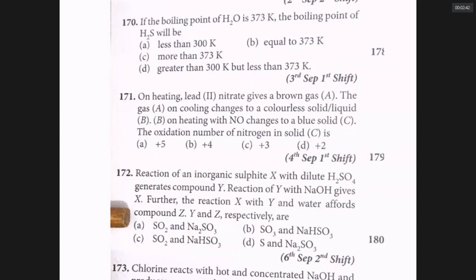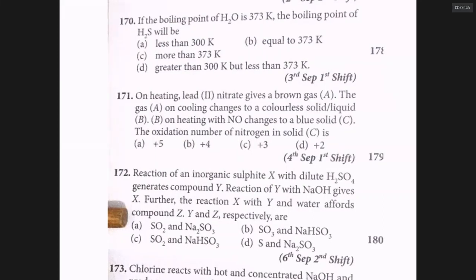So this is question 171 that appeared on 4th September, first shift, 2020. On heating lead nitrate, we get a brown gas NO2. The brown gas NO2 on cooling becomes N2O4, which is a colorless solid or liquid. The N2O4 on heating with NO changes to a blue color N2O3. N2O3 is known as nitrogen trioxide or sesquioxide. When the N2O3 dissolves in water, you get nitrous acid. Therefore, this N2O3 is known as an anhydride of nitrous acid. In N2O3, nitrogen is in the +3 state. Answer to 171 is C.